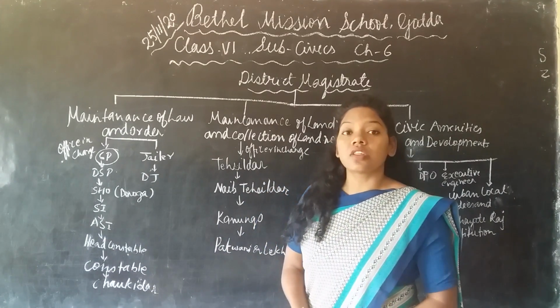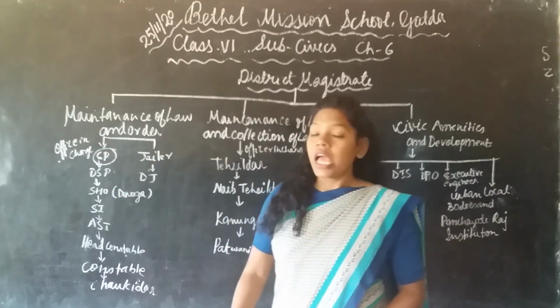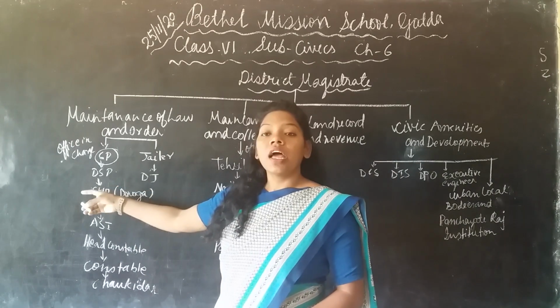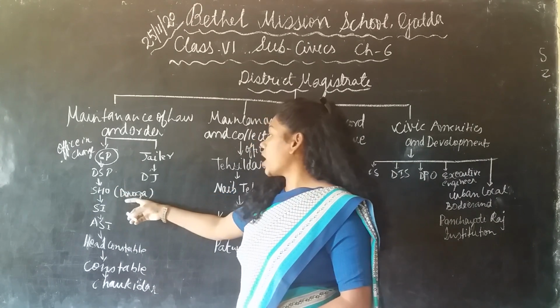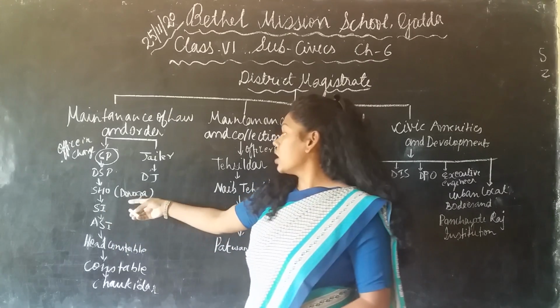Each police station is headed by the SHO, that means Station House Officer, and the person in charge is the Daroga.